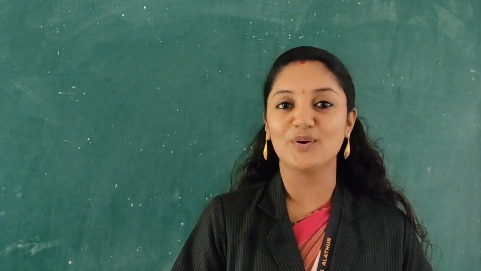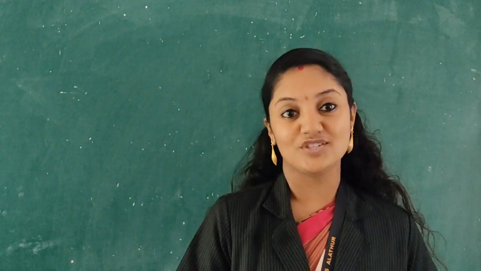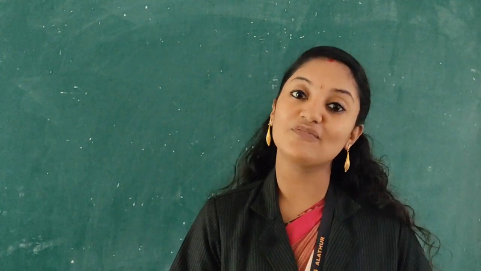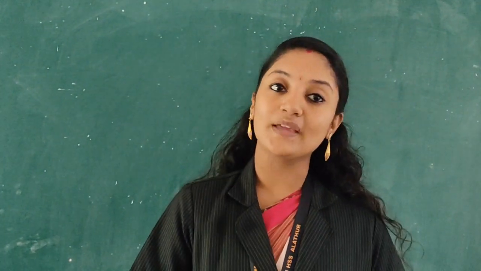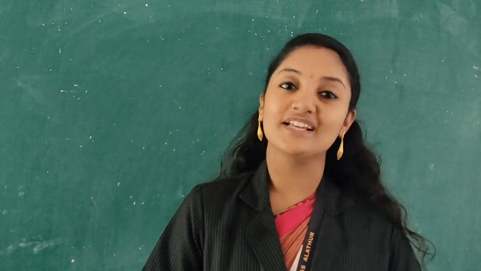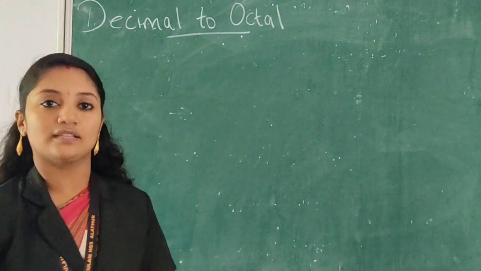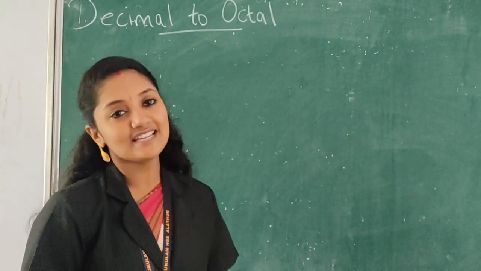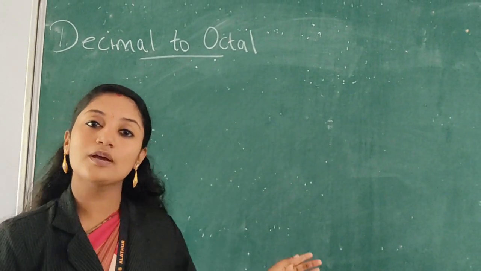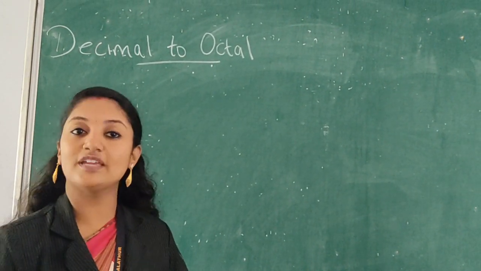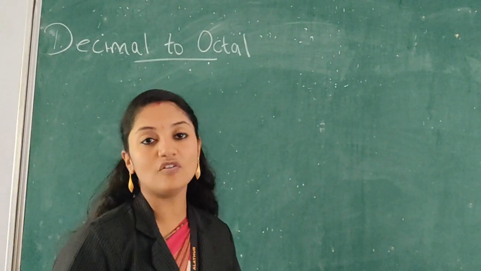So today first we are going to see conversion of decimal to octal. Decimal to binary and decimal fraction to binary we already discussed, right? So let's start with decimal to octal conversion. The steps are same. In the conversion of decimal to binary, we divided the number repeatedly by the base of binary.